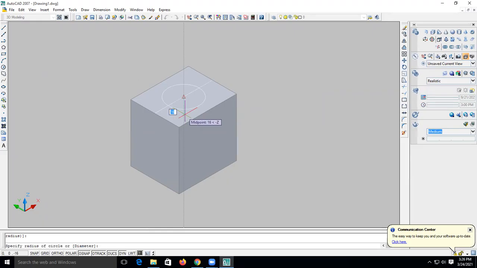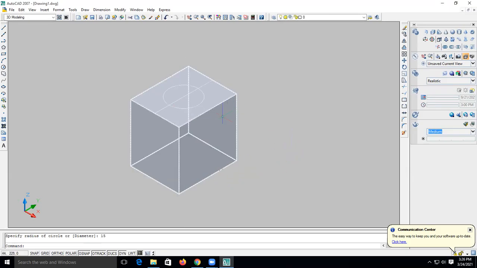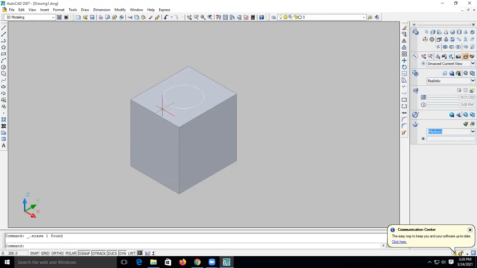Now you have to draw the circle to make a hole. So I will enter 15. Draw a circle of 15 mm radius there. Likewise, I will just delete this line because its work is done. Now I have to make the hole inside it.